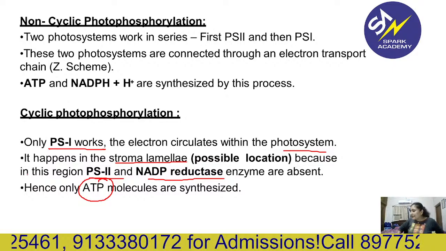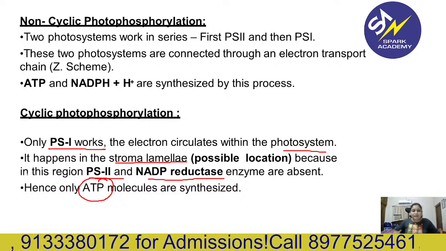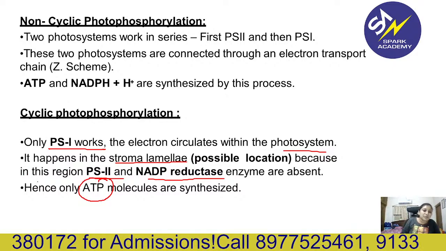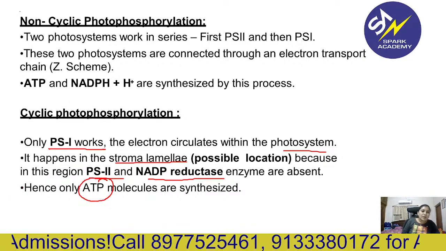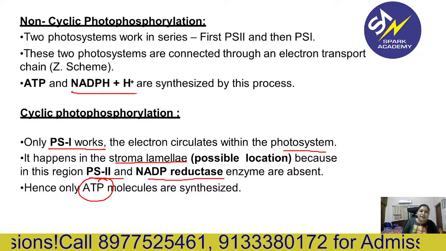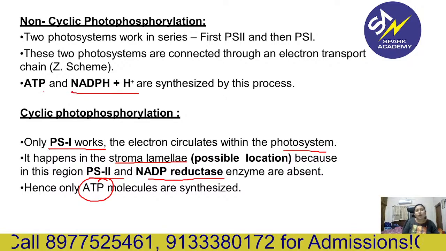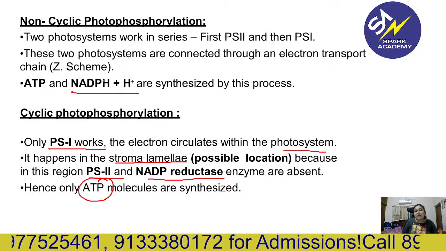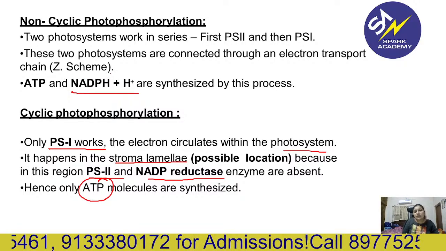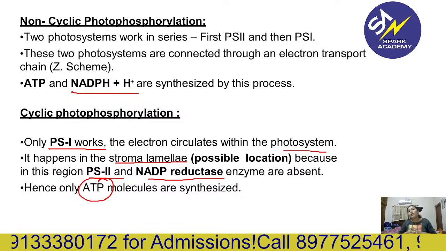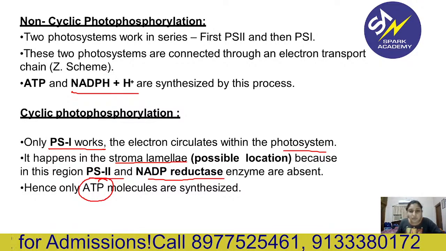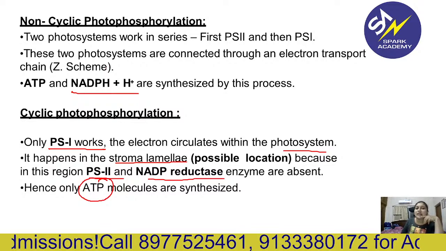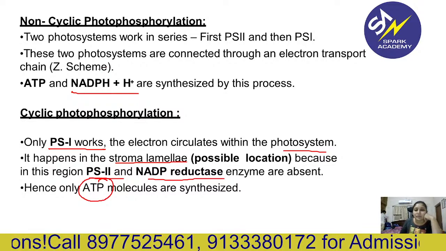All my students, please note it down right now. In cyclic phosphorylation, what are the products you will get? Only one ATP. And in non-cyclic, you are getting NADPH plus H plus also along with ATP. This NADPH is a high energy molecule, which will again give you three ATPs afterwards. We will discuss how it will give you 3 ATPs in the respiration chapter.